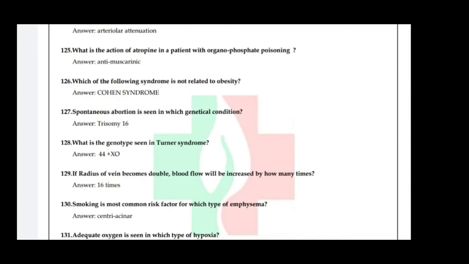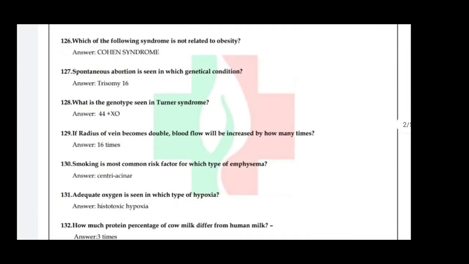Next one, which of the following syndromes is not related to obesity? Answer is Cohen syndrome. Next one, spontaneous abortion is seen in which genetic condition? Answer is trisomy 16. Next one, which is the genotype seen in Turner syndrome? So correct answer is 45 XO.